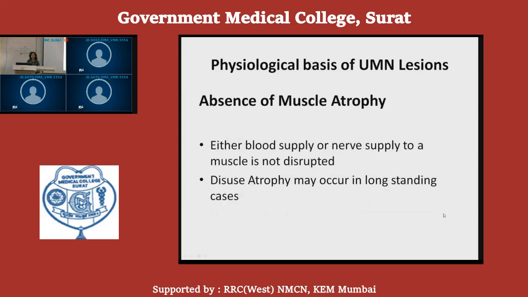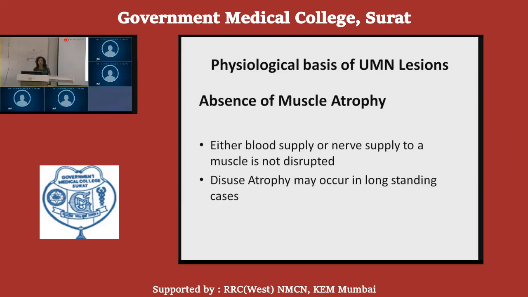Now, as I had told you, the upper motor neuron lesion is never associated with muscle atrophy. If the lesion continues for a longer duration, then disuse atrophy may result.